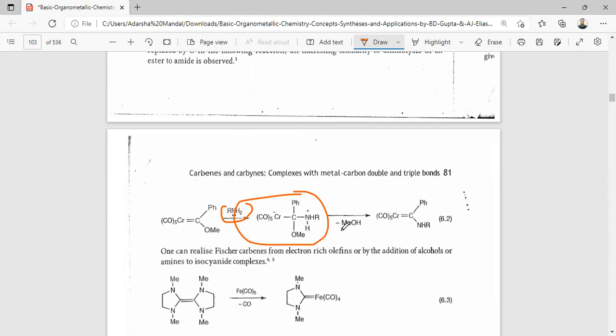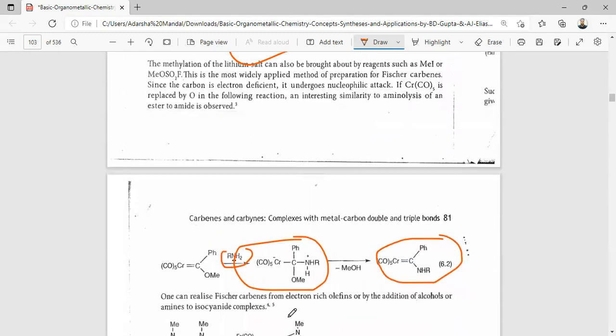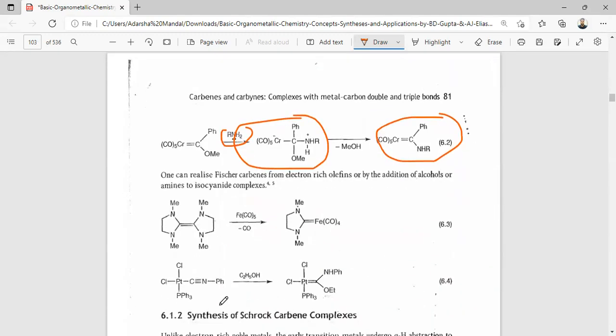Upon ethanolysis, this carbene complex is formed. One can also realize Fischer carbene from electron-rich olefins or by addition of alcohols or amines to isocyanide complexes. Here the addition of the alcohol to this isocyanide complex gives this Fischer carbene.